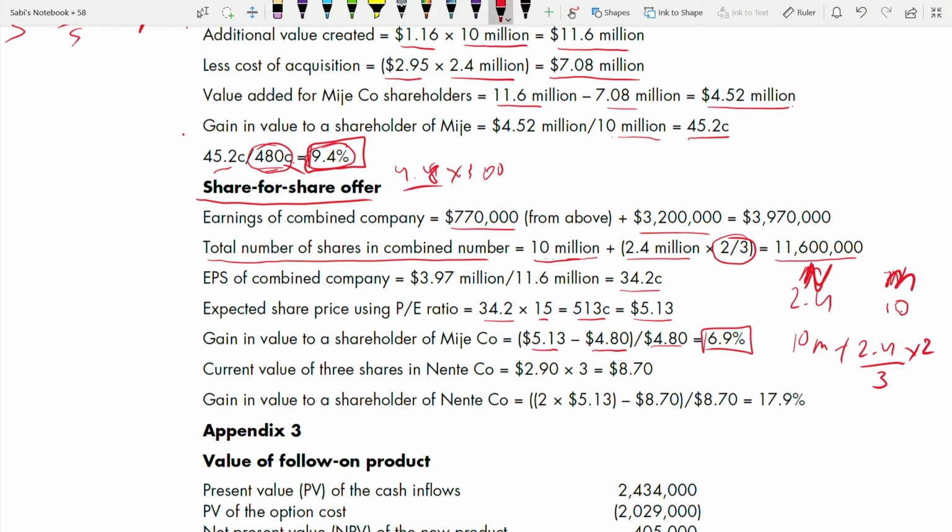And what is the current value of 3 shares in Nente? Because you cannot find the gain in value to the shareholder of Nente company, the one that is going to acquire, unless first you find what is the current value of the 3 shares. Then only you can find the value, because Nente is giving 3 of their shares and getting 2 of Menje's shares. So they need to evaluate what is the current value, right?